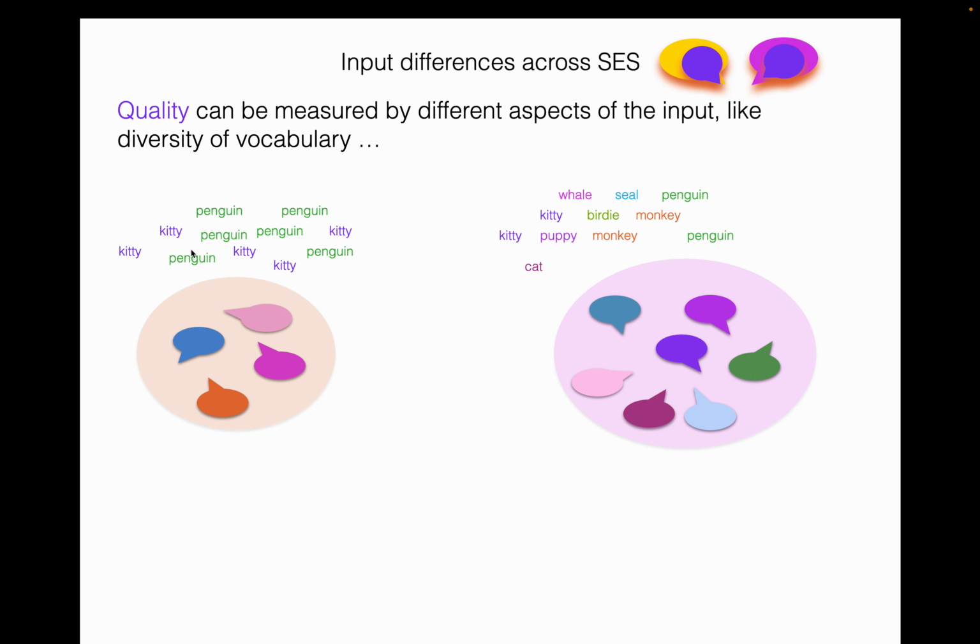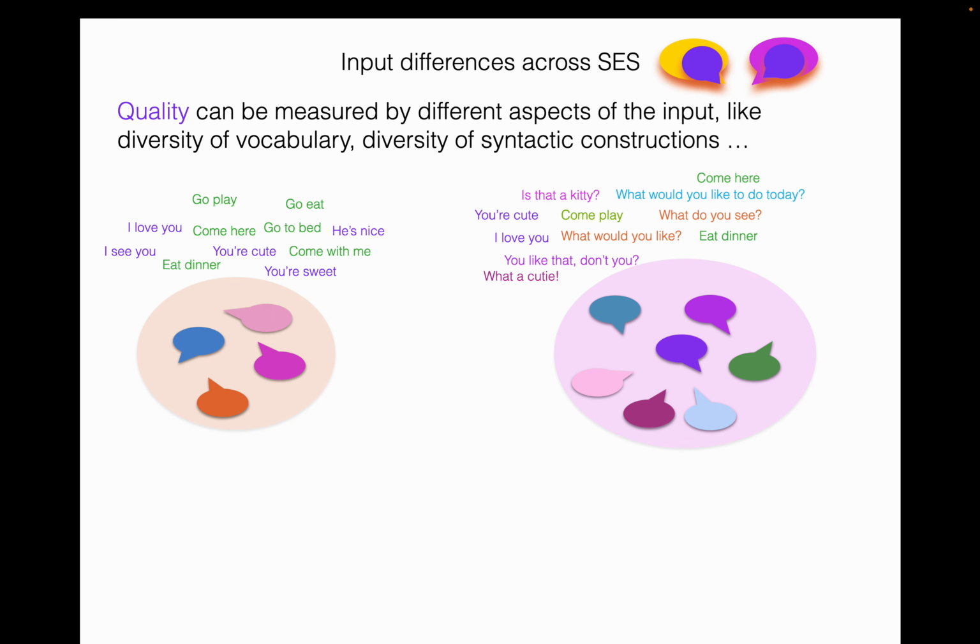So maybe when you're talking about animals, you might only talk about kitties and penguins for lower SES, while you might also talk about puppies and monkeys and birdies and whales and seals, more diversity in your vocabulary for higher SES. By, say, diversity of syntactic constructions. So maybe lower SES might hear, say, more imperatives or more simple declaratives, while a higher SES might hear those in addition to WH exclamations, WH questions, yes-no questions, right?